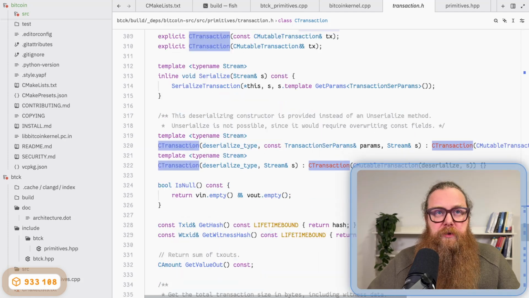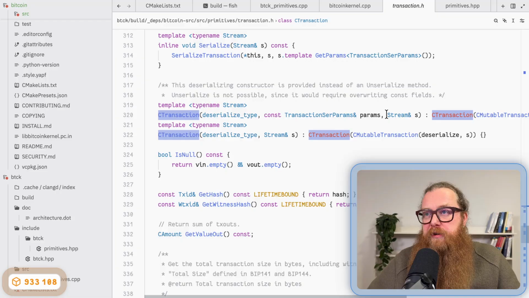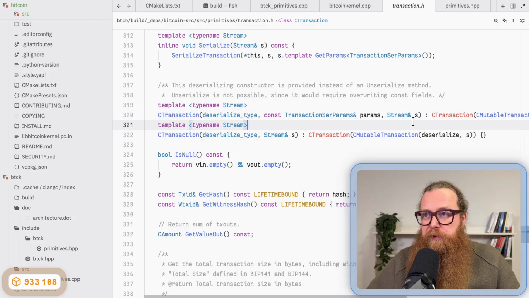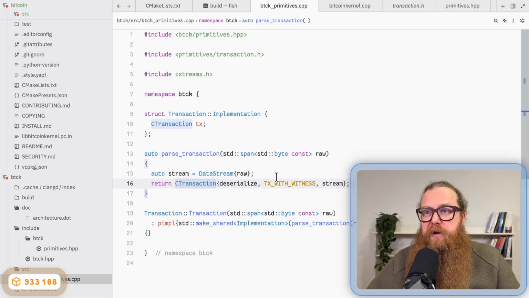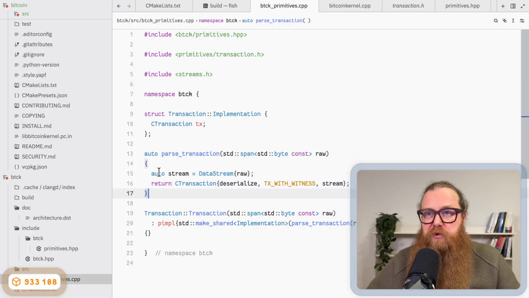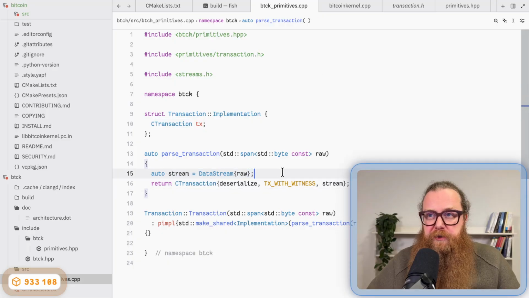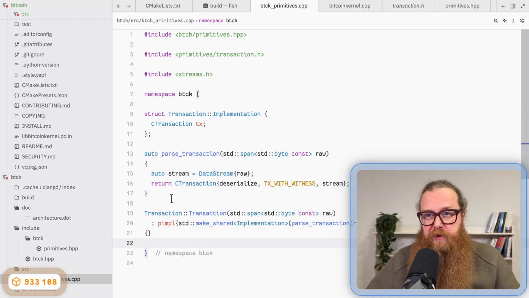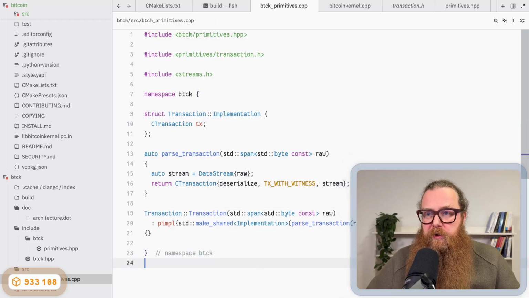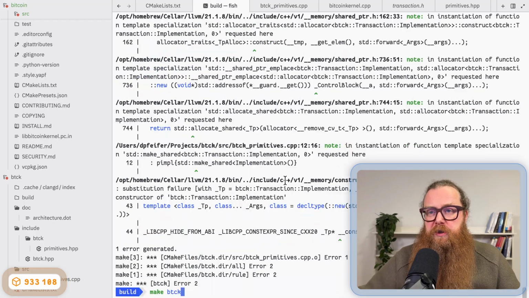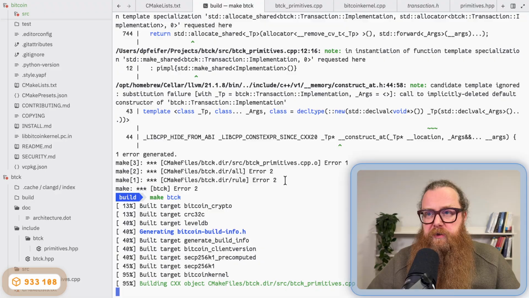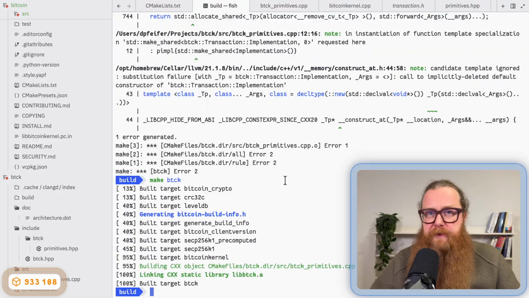You see the stream here is passed by reference to an L value. So the stream needs to be an L value. So I need to have this local variable here. And I cannot have a local variable in this initializer list directly. So therefore, I need to have this helper function. Now I can build, and it looks like it's building fine.